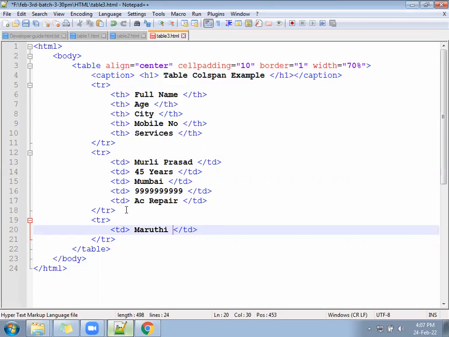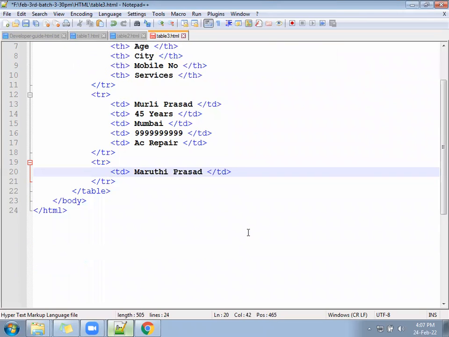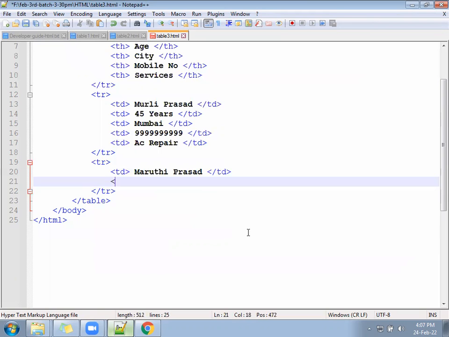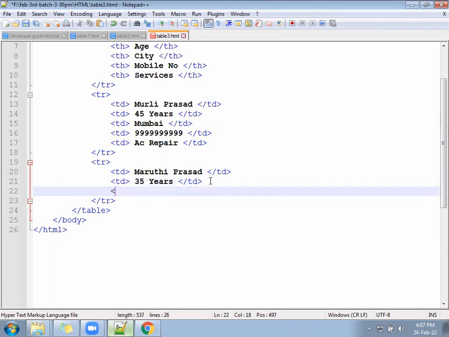Maruti Prasad. He is 35 years old. He is located in Chennai.